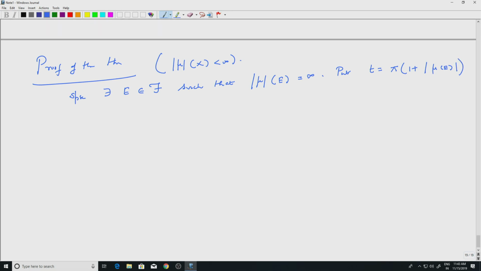Do not get confused, mod mu of E and modulus of mu of E are different. Now, because mu of E is a complex number, the modulus of mu of E is a finite positive quantity. So t is a finite positive quantity.